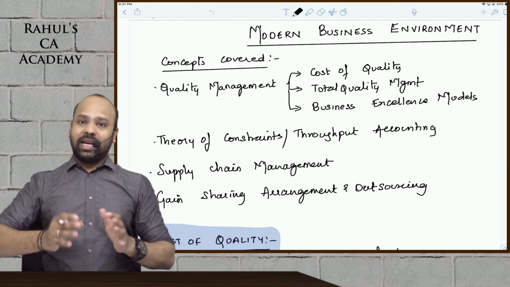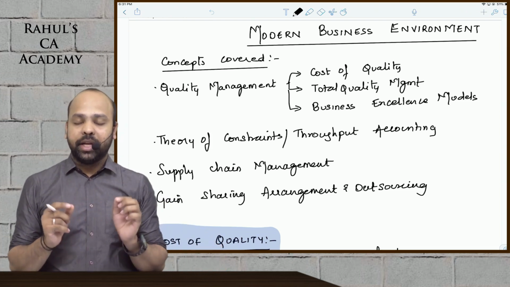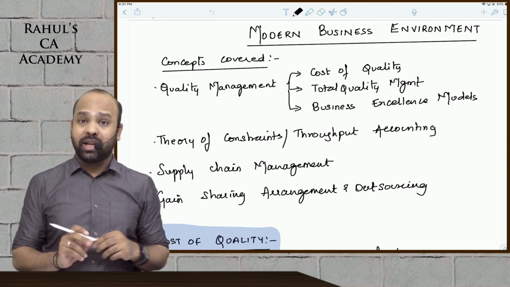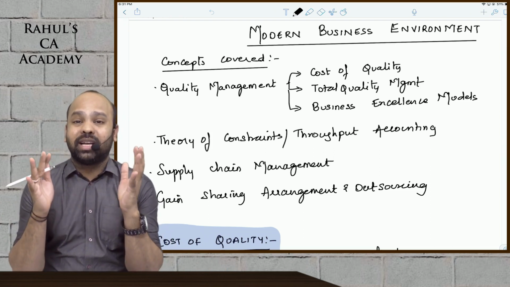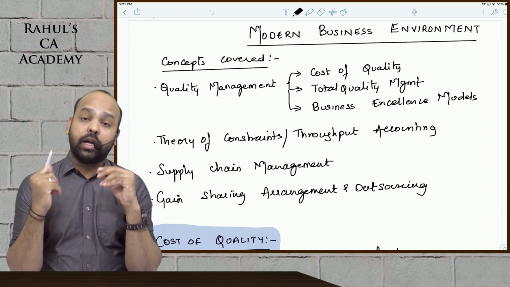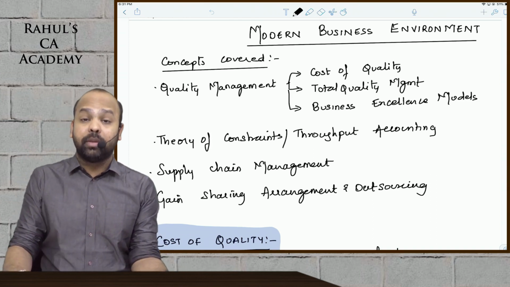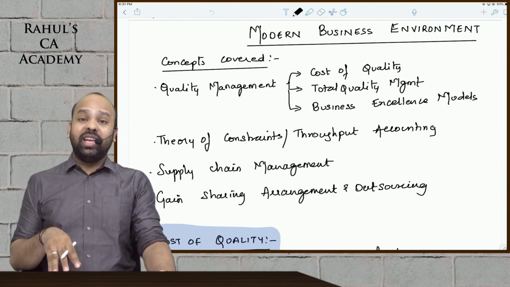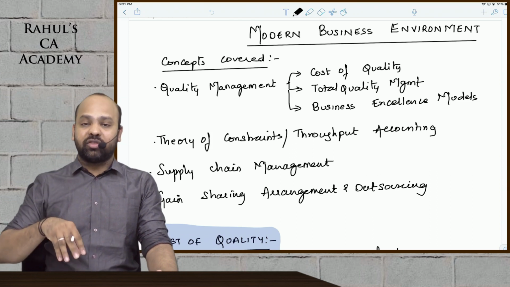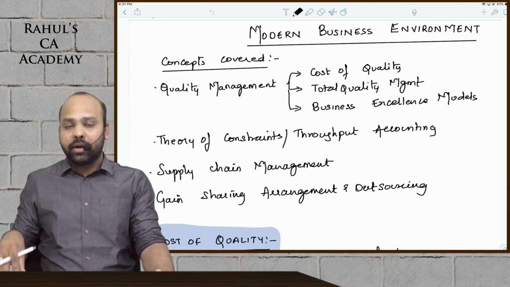Now, to understand this chapter, let us first understand the meaning of the term modern business environment. Traditional business environments were all about the seller's market. The modern business environment is the buyer's market. We have seen a drastic change from the seller's market to the buyer's market.